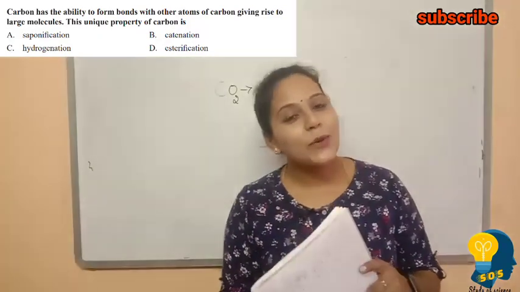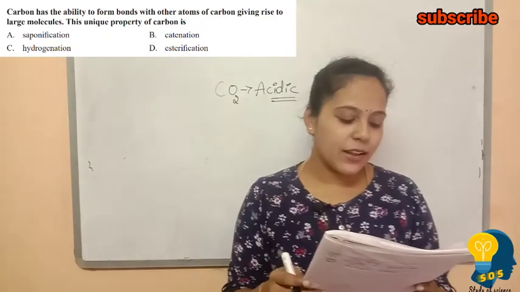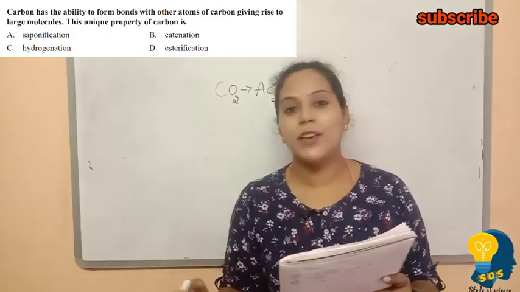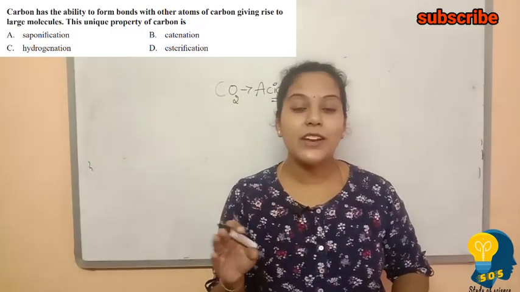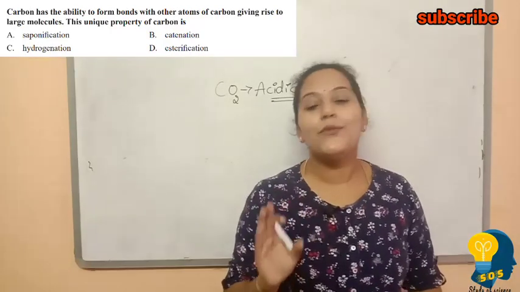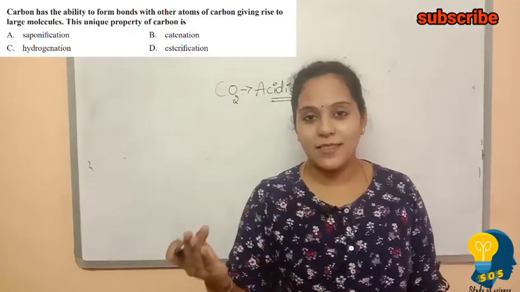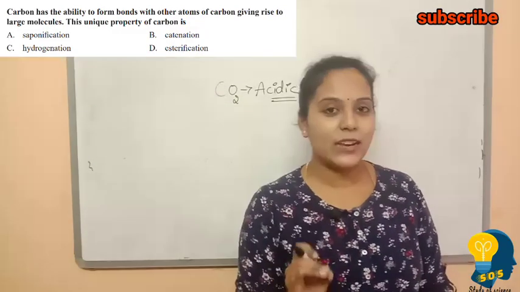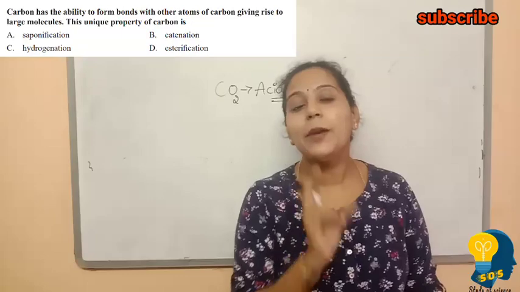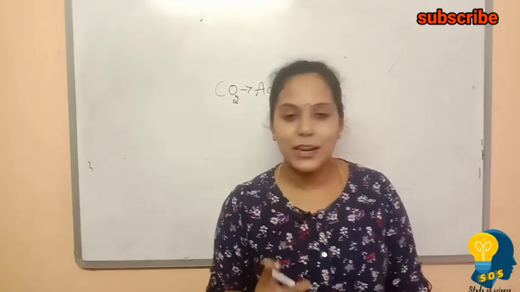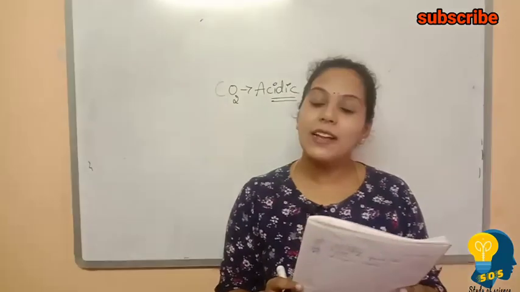Let us look at the options. The options given here are saponification, catenation, hydrogenation, esterification. Saponification, esterification and hydrogenation are not at all properties of carbon. They are processes. So here the correct answer is option B, catenation. Carbon has a linking property, and that linking property of carbon is called catenation. Now let us look at the next question.